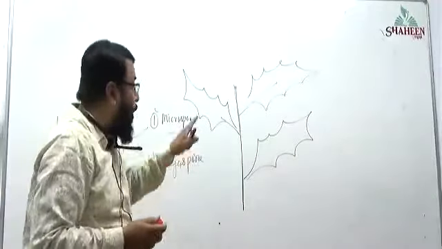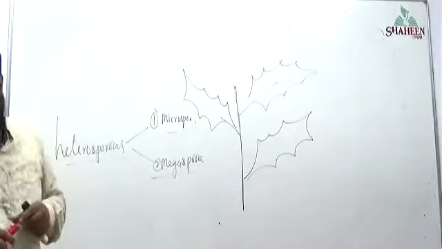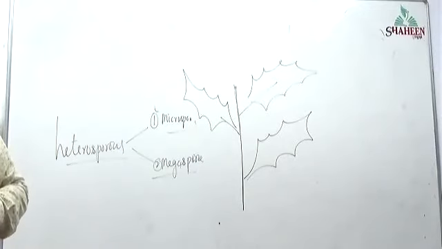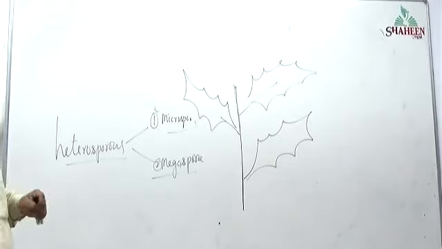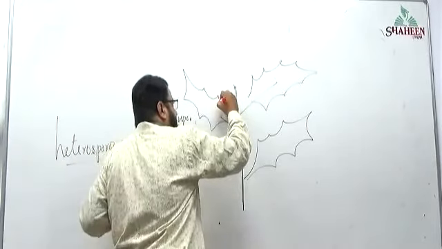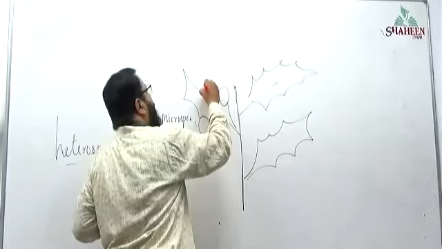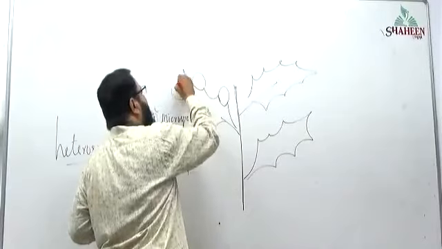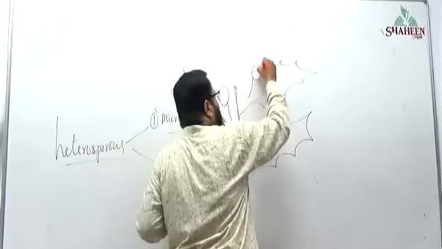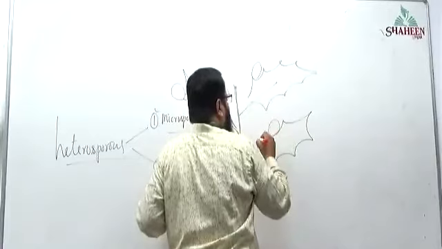And in these sockets, or in these small pocket-like structures, observe here. One ovule. This is another ovule. This is another ovule. Observe here, I am drawing ovules here.